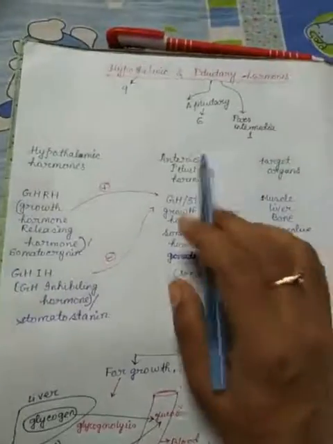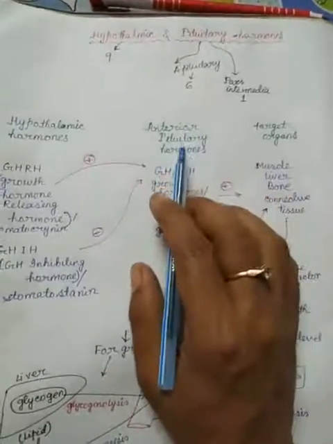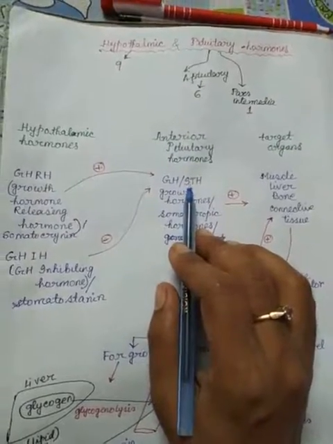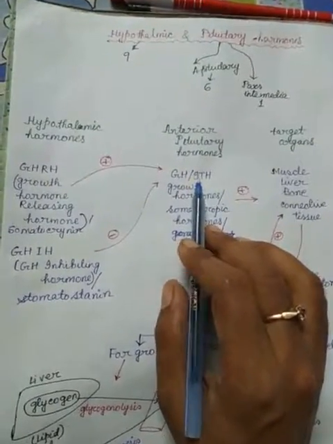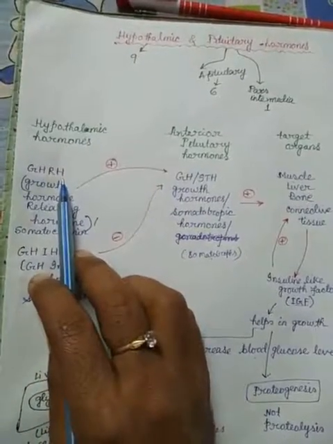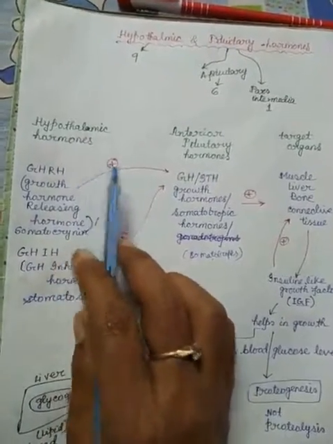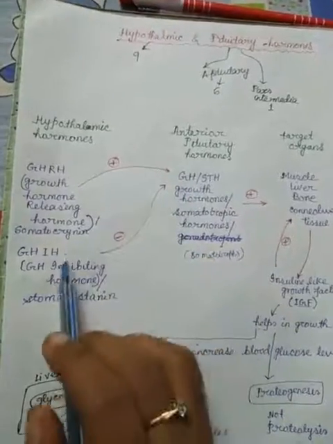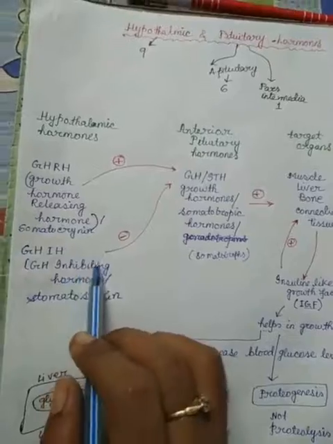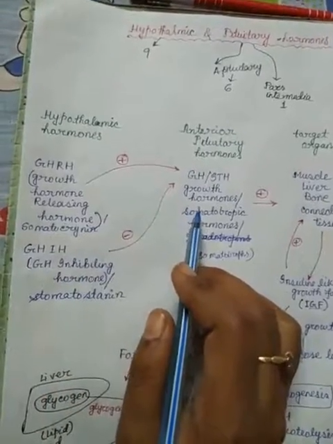So once again, I summarize the whole thing. The anterior pituitary releases growth hormone. Its secretion is regulated by two hypothalamic hormones: GHRH, which has a positive impact and helps secretion, and GHIH, which reduces secretion.